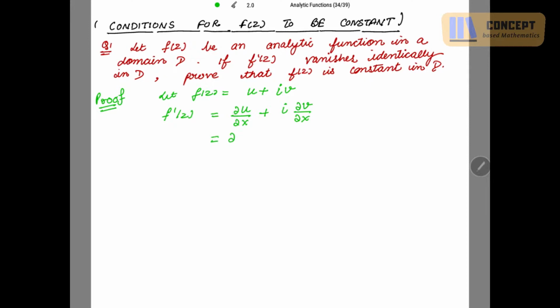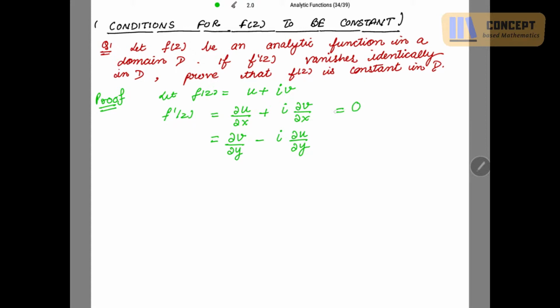using the CR equation, this del u over del x is equal to del v over del y. In terms of v, I am writing minus iota, this del v over del x is minus del u over del y. Since f'(z) vanishes, this function is 0.